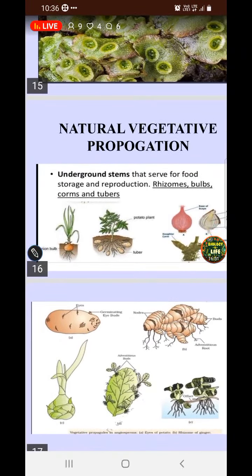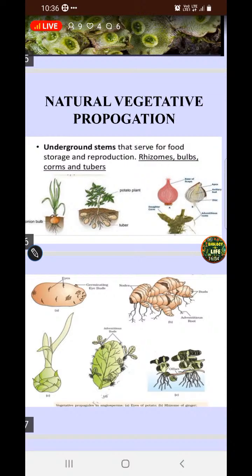And at last, natural vegetative propagation. After learning about this, as I said, asexual reproduction can also be called a type of vegetative propagation, as vegetative parts are used. That is what we have seen, how the process takes place. But here again I am focusing on natural vegetative propagation. Higher plants, no doubt, develop all the different parts, well developed roots, well developed leaves. In spite of that, some of the plants naturally have a mechanism of undergoing reproduction without fusion of male and female gametes.